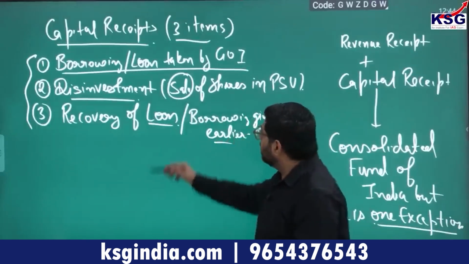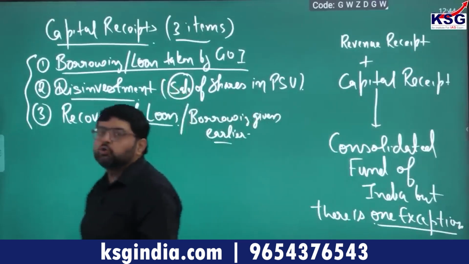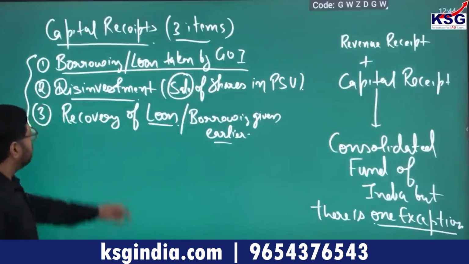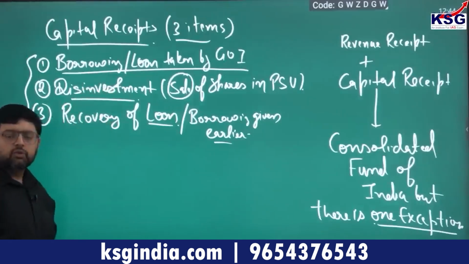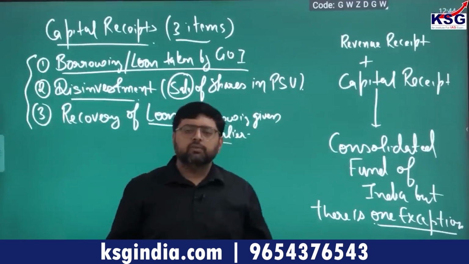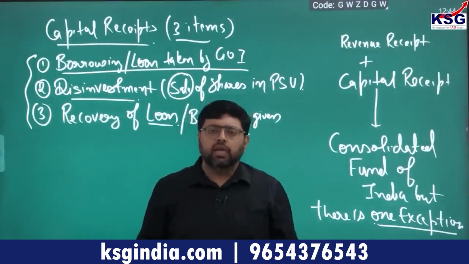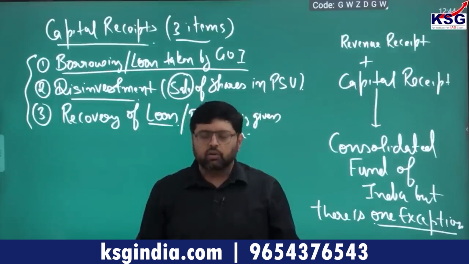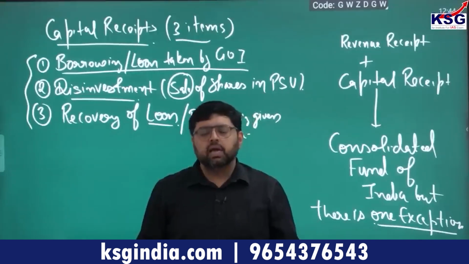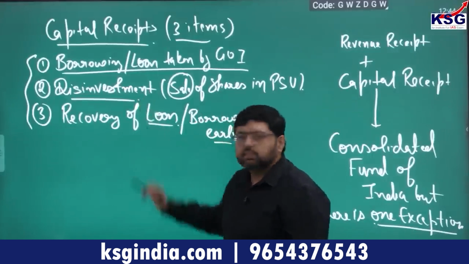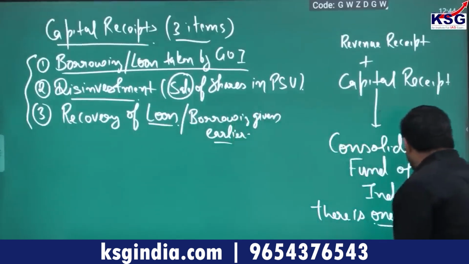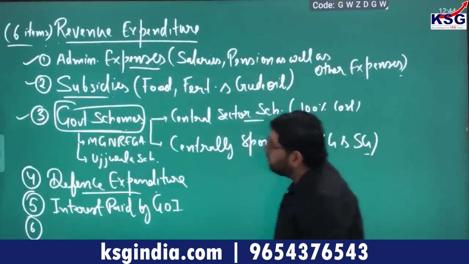The government of India takes borrowings, and for whatever borrowing they take, they have to pay interest. If suppose the government has taken a borrowing for 10 years, for those 10 years they have to pay interest, and that will be a part of revenue expenditure.